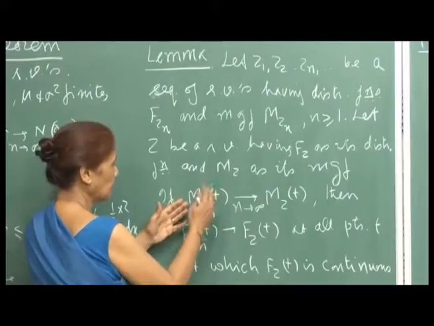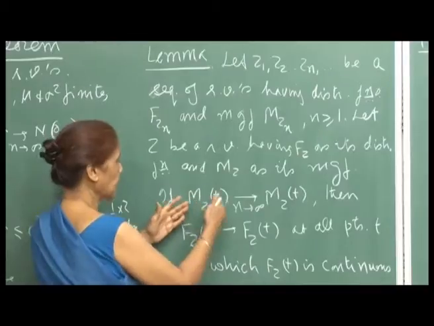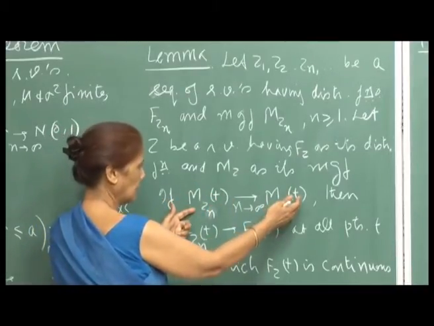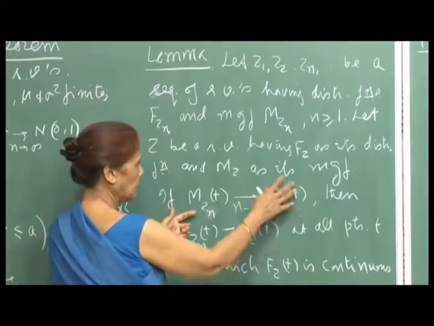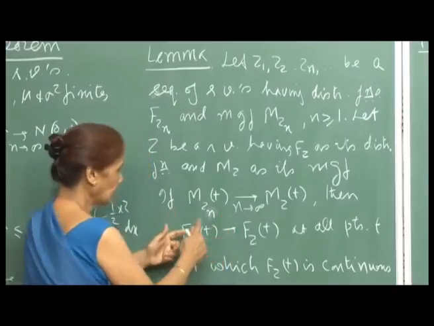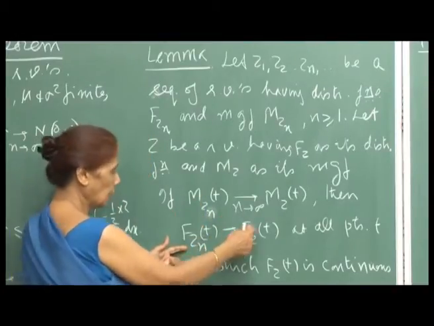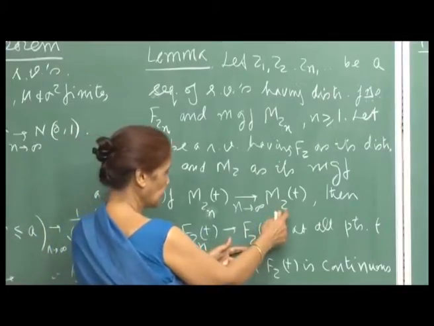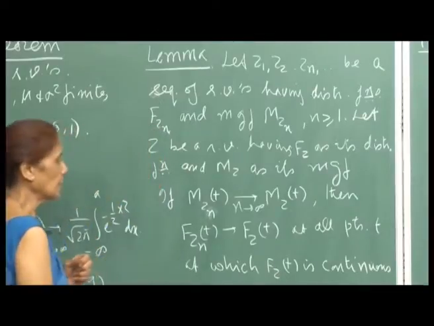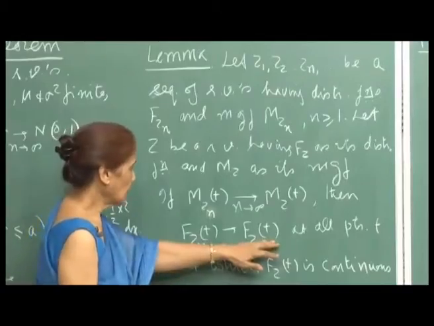So this talks about the uniqueness of the MGF. That means if the MGFs M_Zn(t) converge to M_Z(t), the MGF of Z, as n goes to infinity, then the corresponding distribution function F_Zn will converge to the distribution function of Z at all points t at which F_Z(t) is continuous, which means that it is defined. So this is the idea.